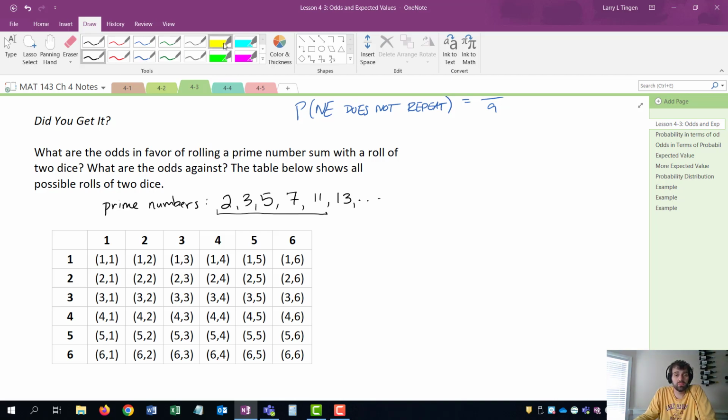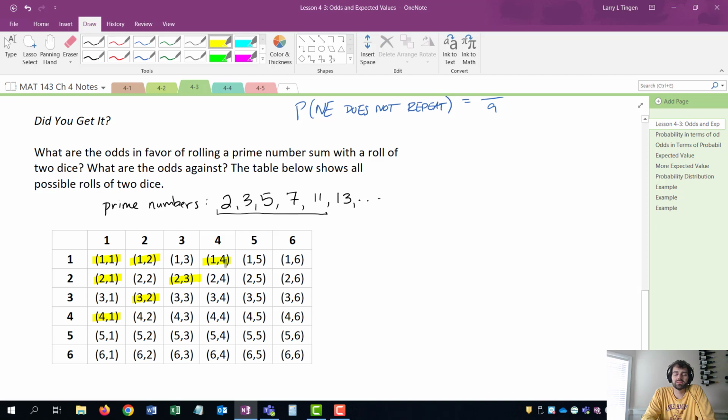All right, so let's find them all. Well, 1 and 1 is going to make 2, yes. And 2 and 1 is going to make 3. Make a 5. How do I make 5? 4 and 1. Note that. Yeah, 4 and 1. 3 and 2. 2 and 3. 1 and 4.